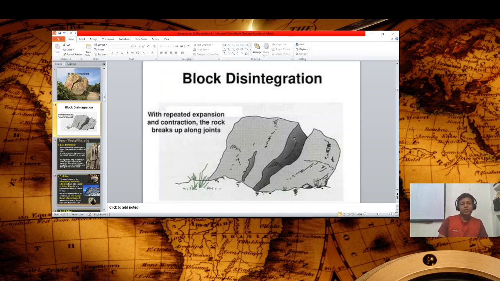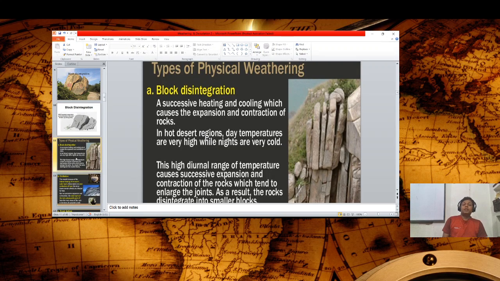This picture also shows that the rocks break up along the joints. Basically, block disintegration is caused by successive heating and cooling, which cause the expansion or contraction of rocks.